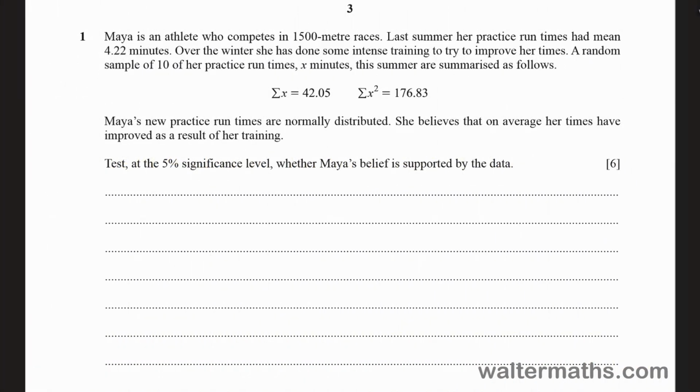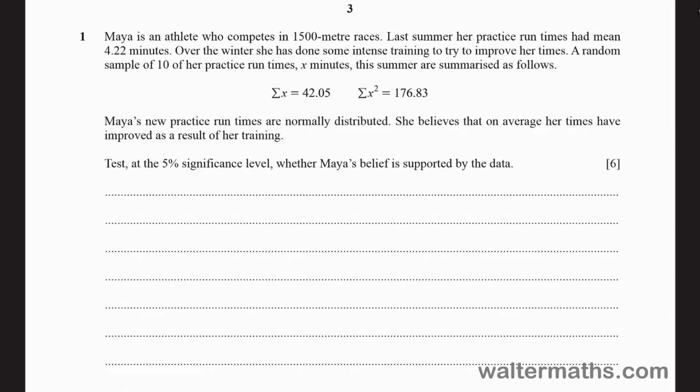So the question here says, Maya is an athlete who competes in 1,500-meter races. Last summer, her practice run times had mean 4.22 minutes. Over the winter, she has done some intense training to try to improve her times. A random sample of 10 of her practice run times, X minutes this summer, are summarized as follows. So sum of X is 42.05 and sum of squares of X is 176.83.